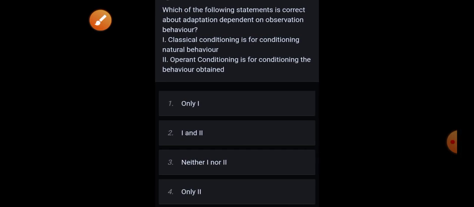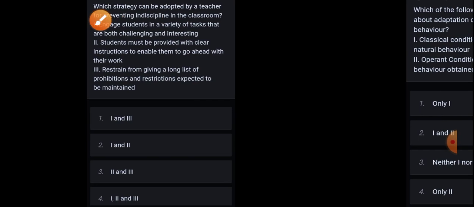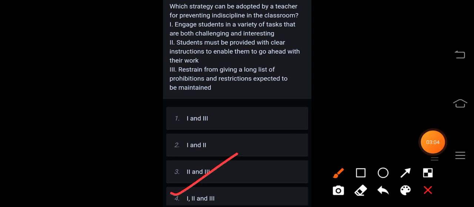Next, which of the following statement is correct about adaptation dependent on observation behavior? Classical conditioning is for conditioning of natural behavior. Operant conditioning is for conditioning the behavior obtained. So correct answer is option 1, first and second both. Next, which strategy can be adopted by a teacher for preventing indiscipline in the classroom? Engage students in a variety of tasks that are both challenging and interesting. Students must be provided with clear instructions to enable them to go ahead with their work. Restrain from giving a long list of prohibitions and restrictions expected to be maintained. So the correct answer is option 4, first, second and third.